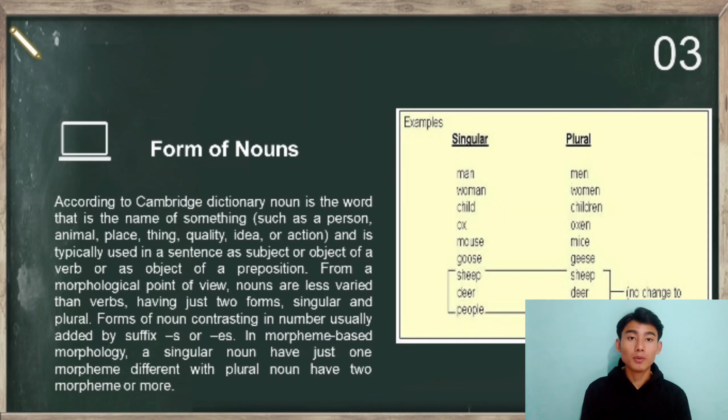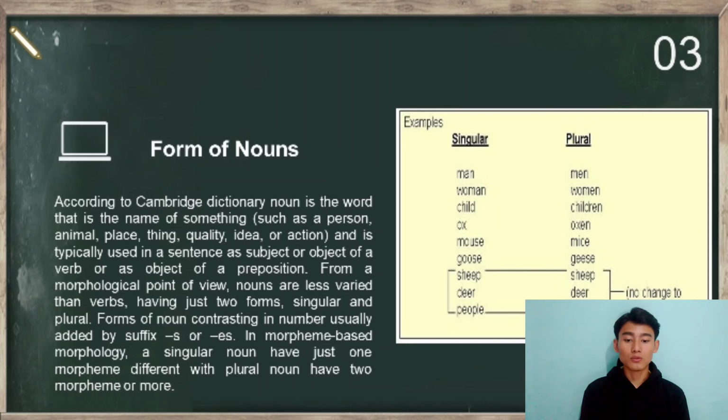Okay, next, form of nouns. According to Cambridge Dictionary, a noun is a word that is the name of something, such as a person, animal, thing, place, quality, idea, or action, and is typically used in a sentence as the subject or object of a verb or as the object of a preposition.